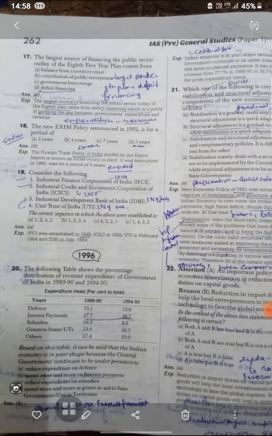The Industrial Finance Corporation of India, Industrial Credit and Investment Corporation of India, Industrial Development Bank of India, and Unit Trust of India are all established. The following table shows the percentage distribution of revenue expenditure of the Government of India in 1989 and 1994. Interest payment was 27.7 and 38.7, so over the period the government spent more and more on interest payment.